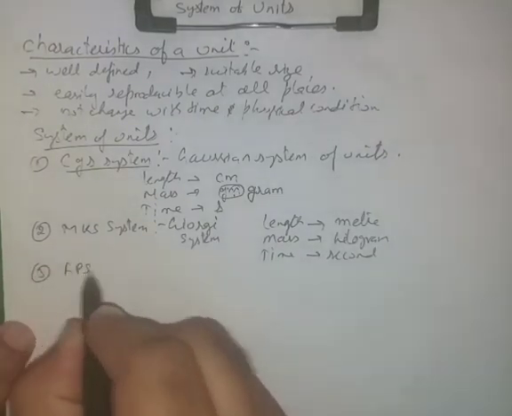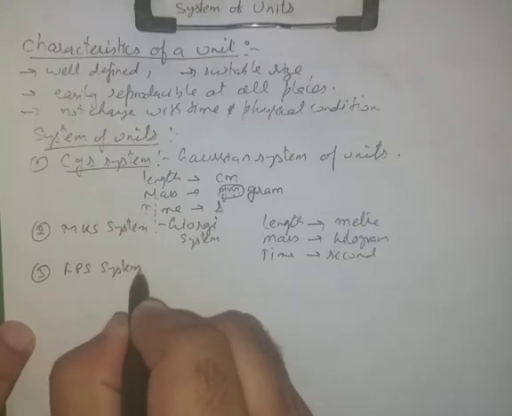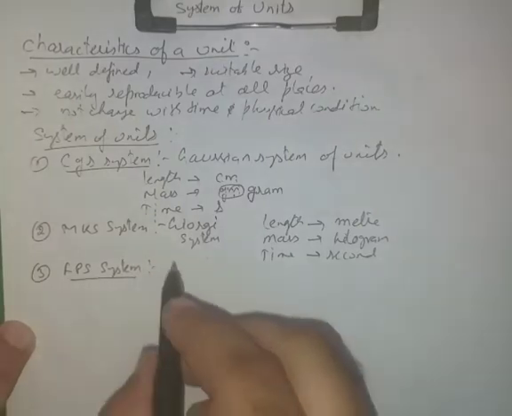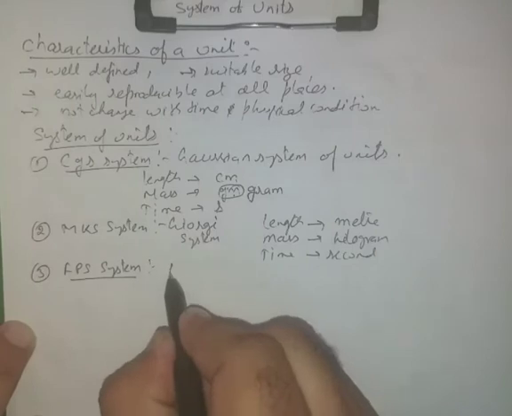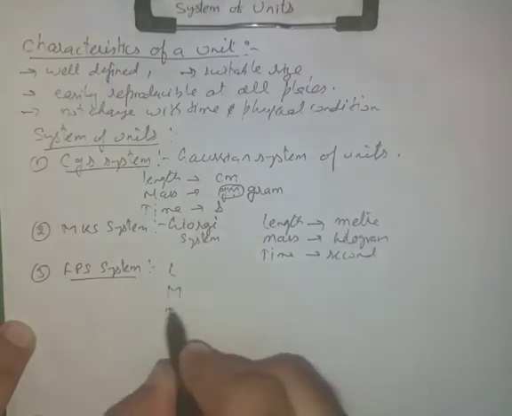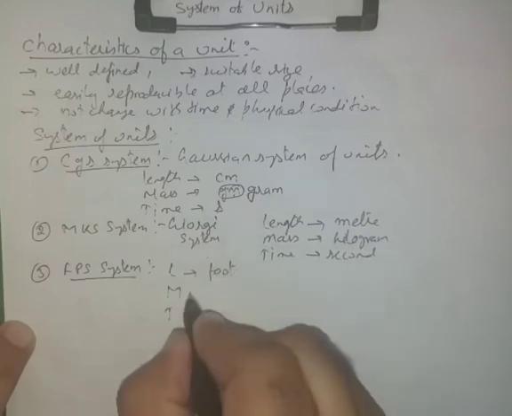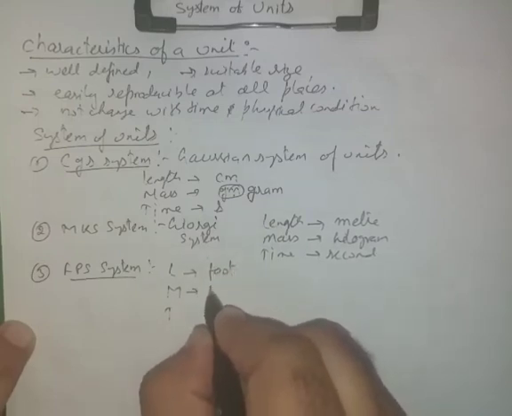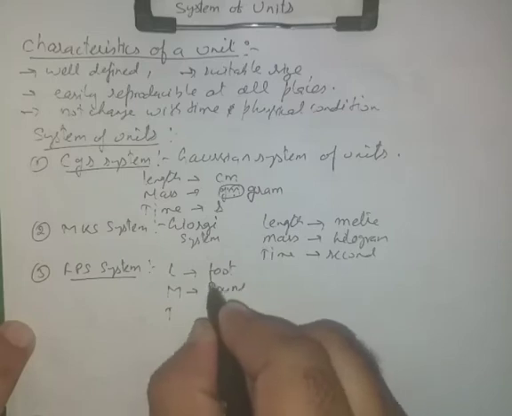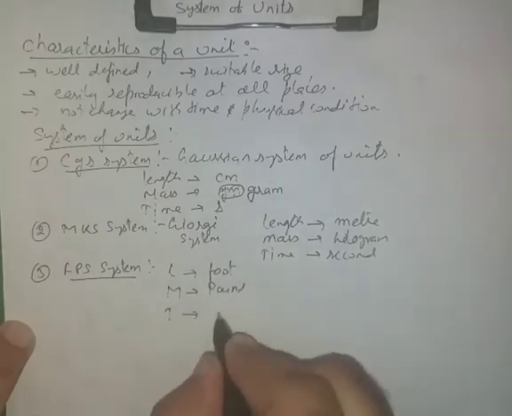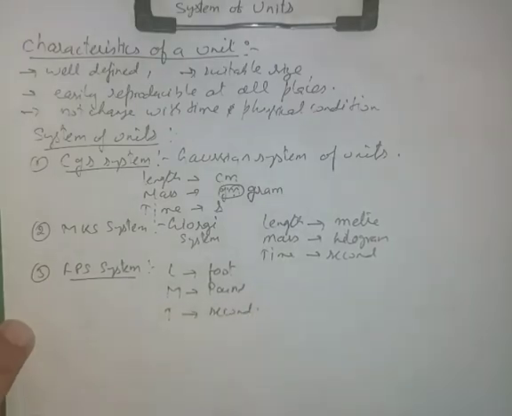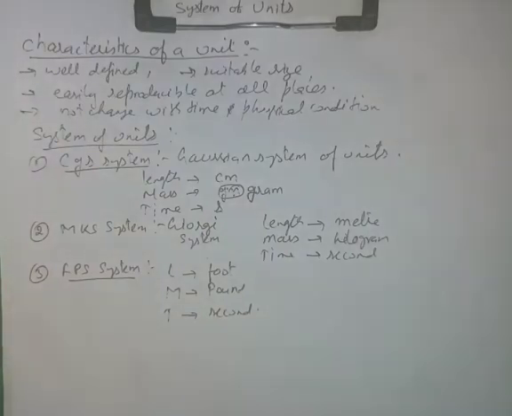Third is the FPS system. Once again the same things: length, mass and time. Here length is measured in foot, mass in pound and time in second. So these are the three systems, and depending upon the places these were used.